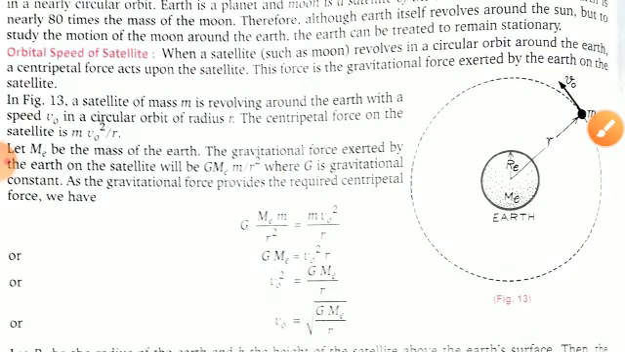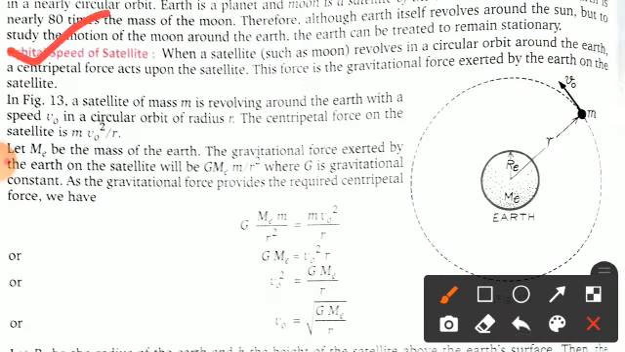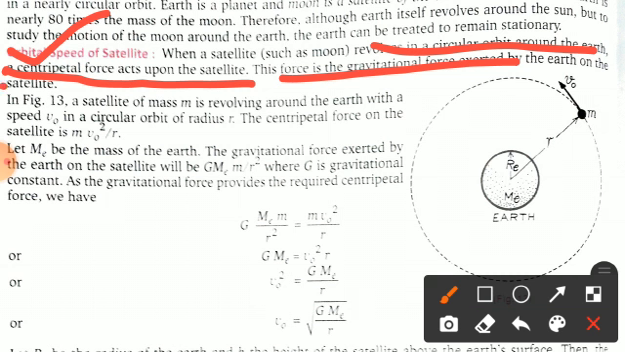Clear? Now we will discuss what is the orbital speed of a satellite. So when a satellite such as the moon revolves in a circular orbit around the earth, a centripetal force acts upon the satellite. I hope you know very well, in the chapter of uniform circular motion, I told you about the centripetal acceleration, centrifugal acceleration. Clear? So here you can see any revolving body around any object, there always exists a centripetal force or acceleration. So this force is the gravitational force exerted by the earth on the satellite, and from where does the centripetal force come out? It comes out due to the gravitational force of attraction over the body.